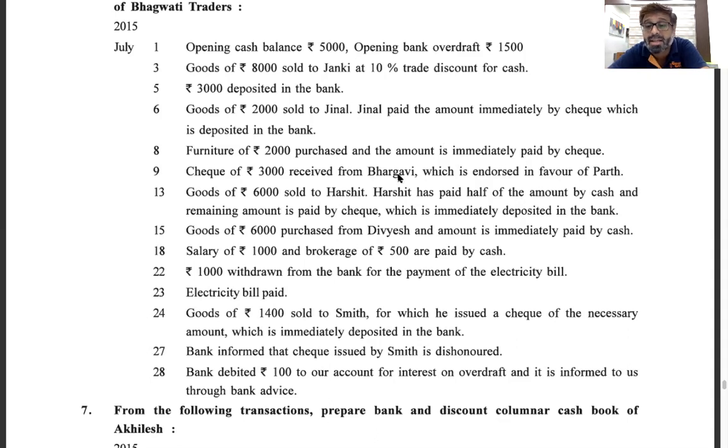Bhargavi is the giver, credit the giver, Bhargavi account. Are we receiving any cash in our business? No. Whenever this check is presented in the bank, will Bhargavi directly pay to Parth or not? Bhargavi's check we have passed on to Parth. So Parth will directly collect the money from Bhargavi now.